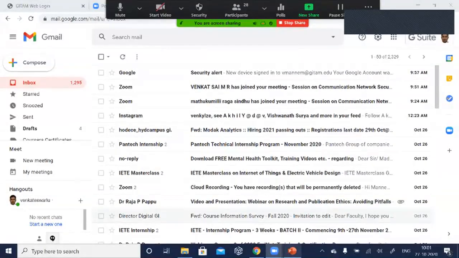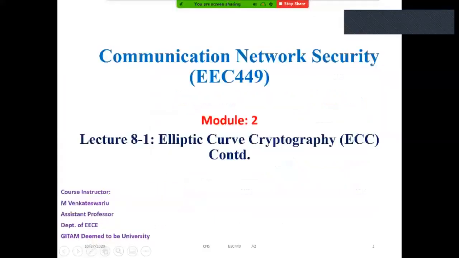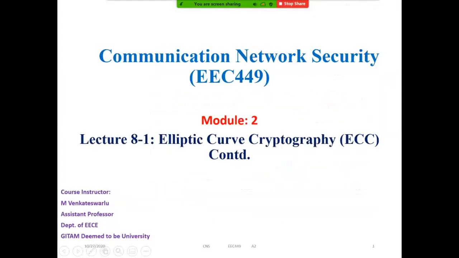So I think all of you were there in the previous lecture, that is elliptic curve cryptography arithmetic. Yes or no? Yes. In the previous lecture, I discussed a few concepts in elliptic curve cryptography.